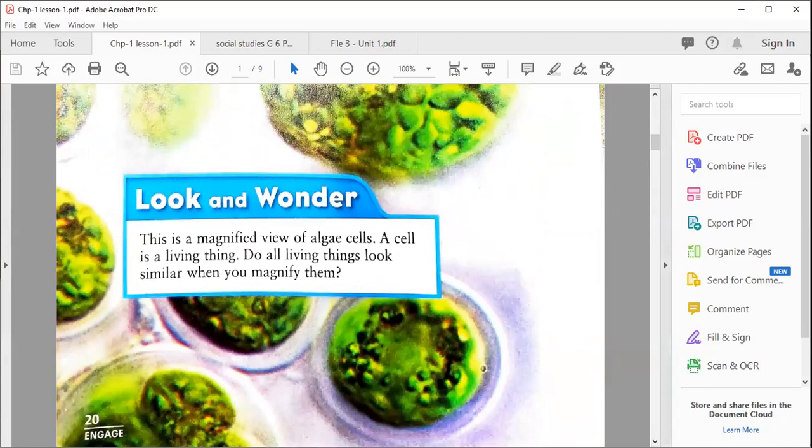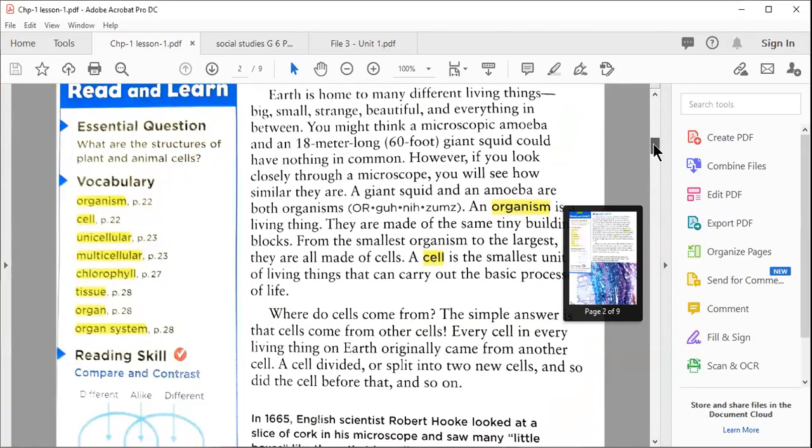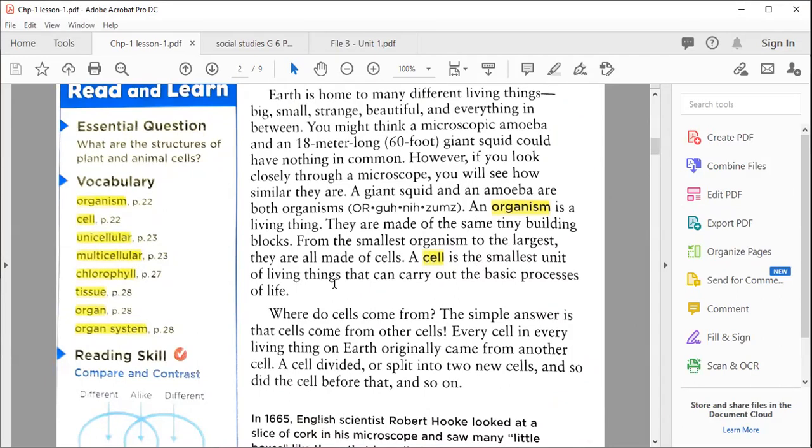Number one thing that you should know about a cell: a cell is the smallest unit of living things, and all organisms are made up of cells. Organism, what is an organism? As I already explained, any living thing, maybe animals or plants, is made up of cells.